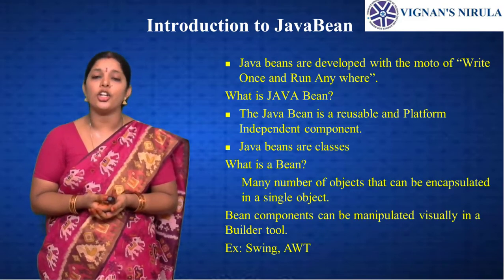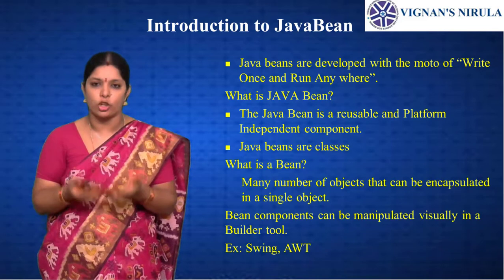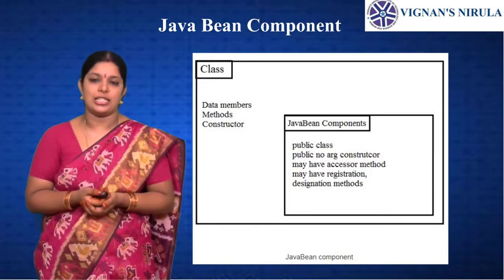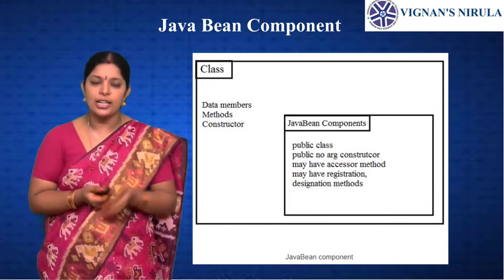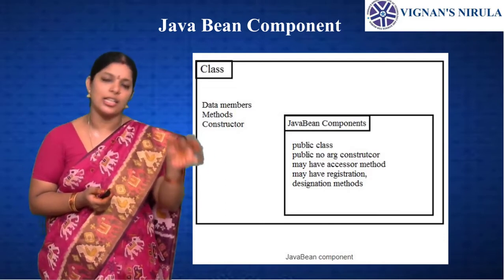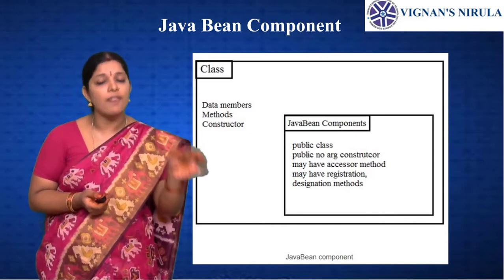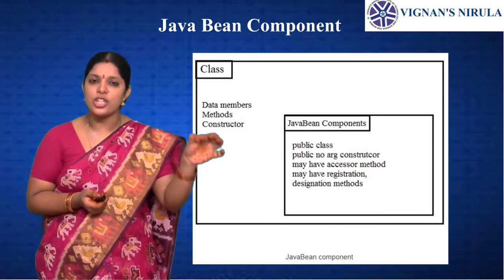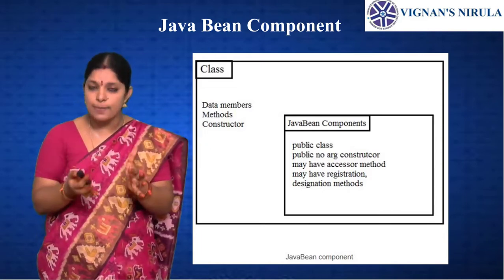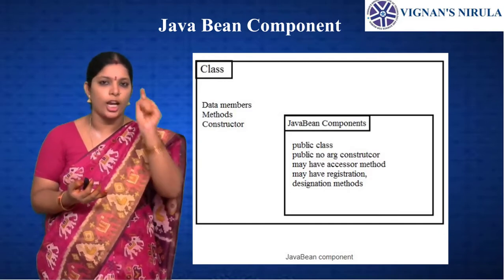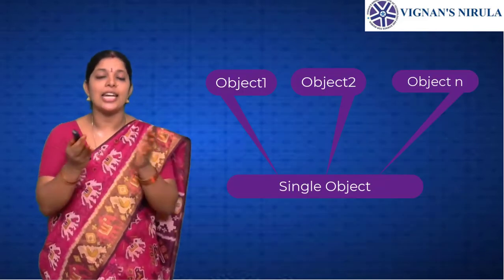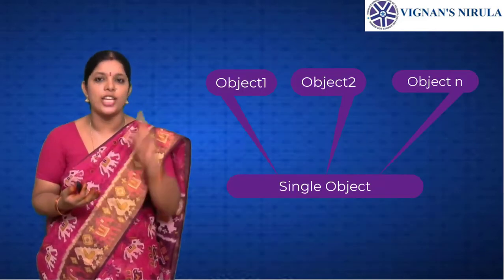Java Beans were introduced in 1996 by Sun Microsystems. Based on the Java platform, Java Beans are simply classes. What do classes have? Classes have data members and member functions. Like that, Java Beans have member functions and data members. And these classes can encapsulate many objects into a single object. The bean classes can encapsulate many objects into a single object.